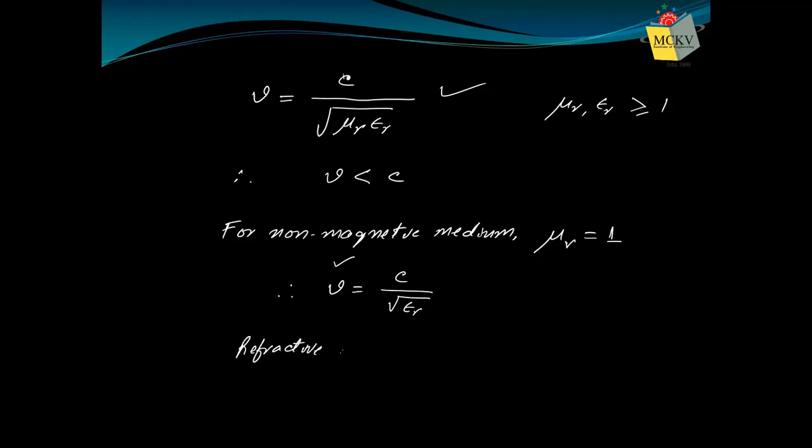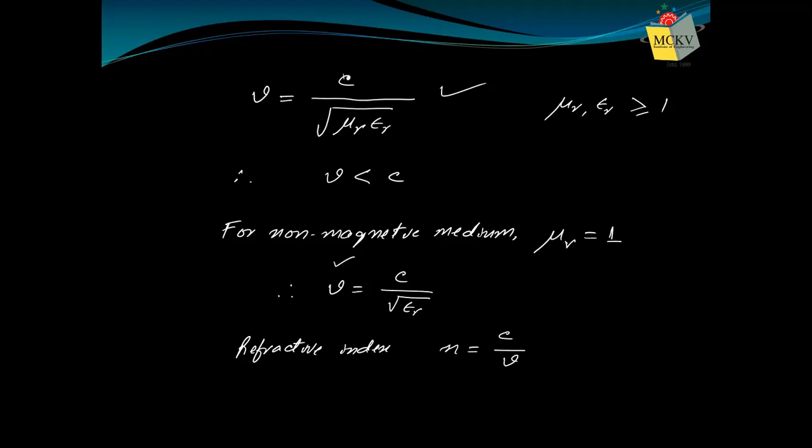You have been reading about refractive index from class 7 onward. What is the refractive index of a medium? It is just the ratio of the velocity of light in free space to the velocity of light in that medium.